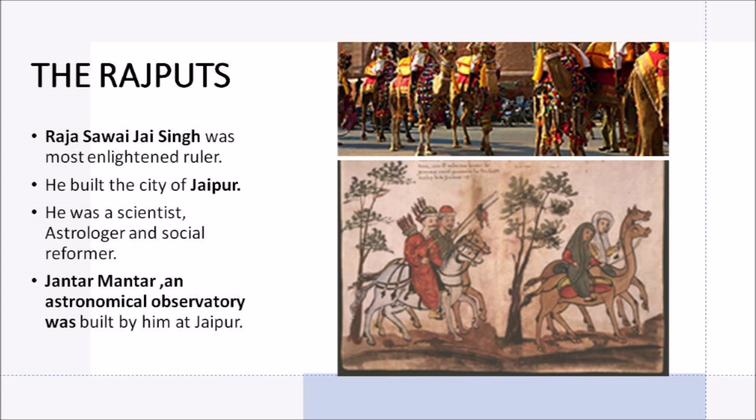He built many observatories in many places in India like Jaipur, Mathura, Ujjain, Varanasi and Delhi. Among his observatories, Jantar Mantar is an astronomical observatory built by him in Jaipur.